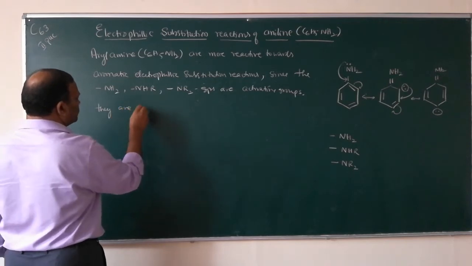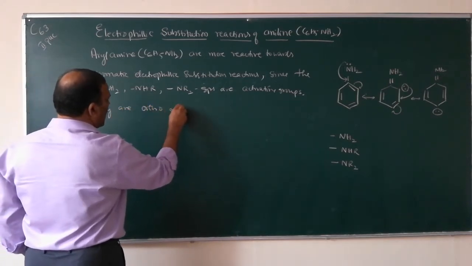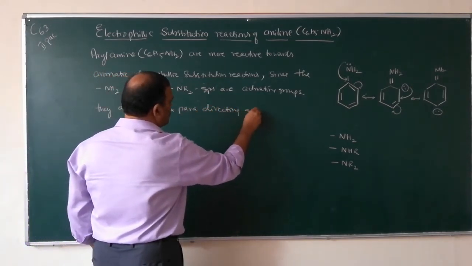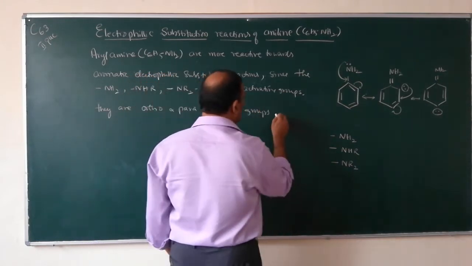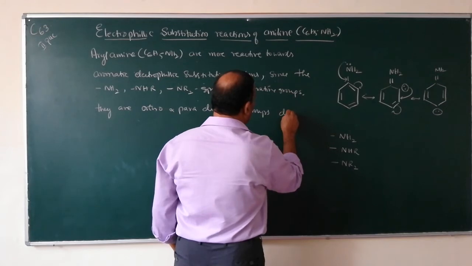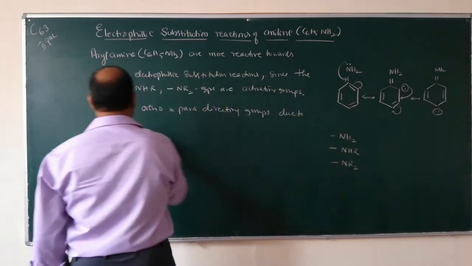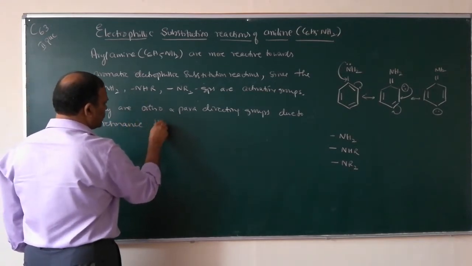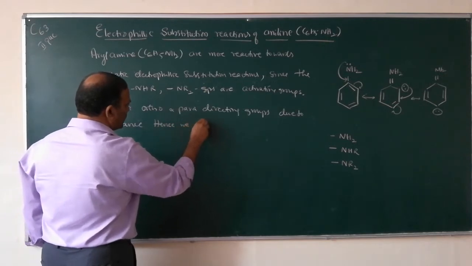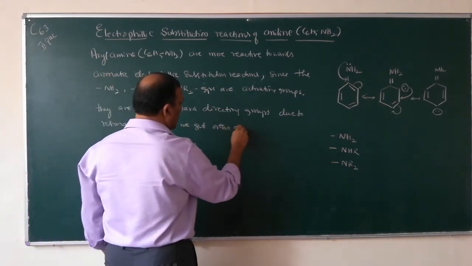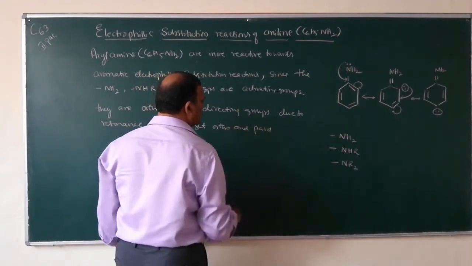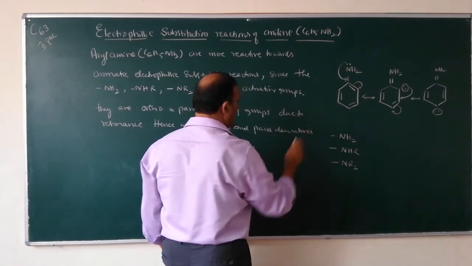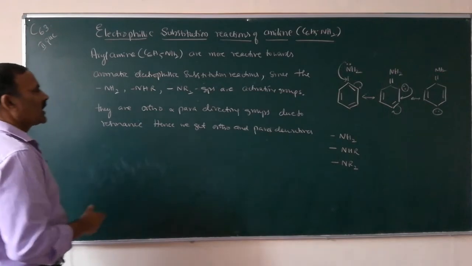They are ortho and para directing groups, ortho and para directing groups due to resonance, and hence we get ortho and para derivatives during electrophilic substitution.